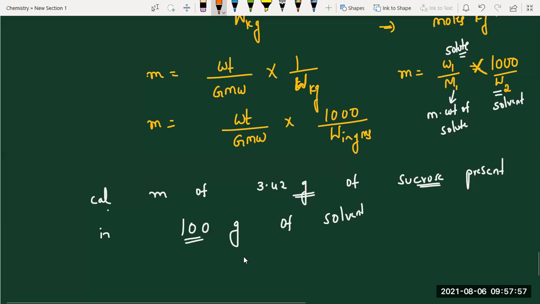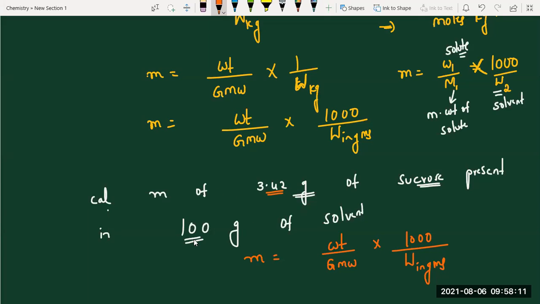Sir, what is the formula? Molality equals weight by gram molecular weight into 1000 by W in gram. Okay, now students check it. 3.42 grams, 100 grams. Which is the lesser part? That is solute, and the major part is solvent, right? Here this weight we came to know. 1000 is constant. Remaining is gram molecular weight of solute. What is the sucrose molecular formula? C12H22O11. What is the molecular weight? 342 grams.